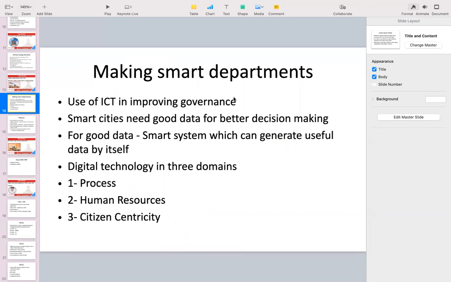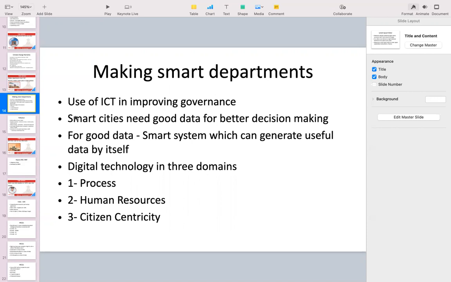For those of you who are new to this concept, see, governance is a broader concept than the government. Governance is how decisions are being taken and implemented in a society. So in your society, there is a government, central government, state government, then there are people's committees, there are NGOs, there is civil society. So governance is more like how the whole system is working. It's a broader concept than the government. So this article talks about how we can use information, communication, and technology in improving this governance.